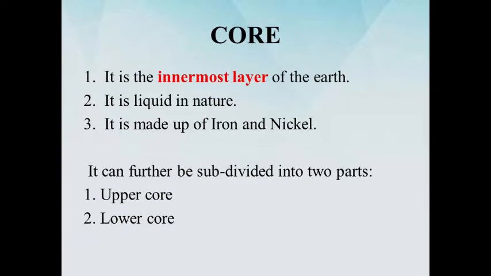Now comes the core. It is liquid in nature. It is made up of iron and nickel. It is the innermost layer. It can be further subdivided into two parts: upper core and lower core. Upper core is liquid in nature. It is the cause of Earth's magnetism. Lower core is extremely solid in nature. In it, pressure and density increase towards the center of the Earth.